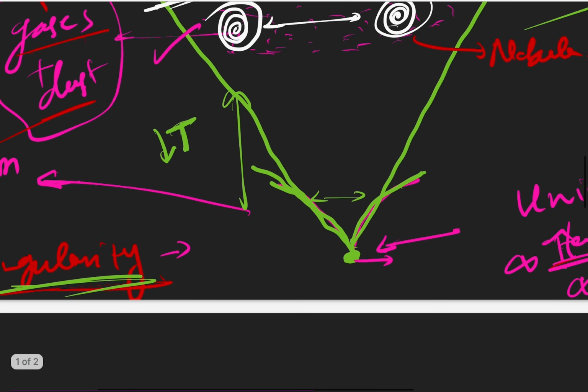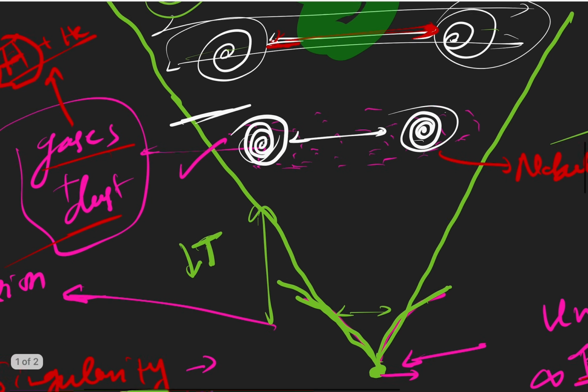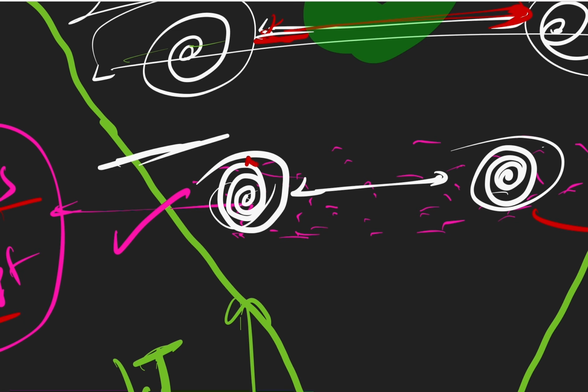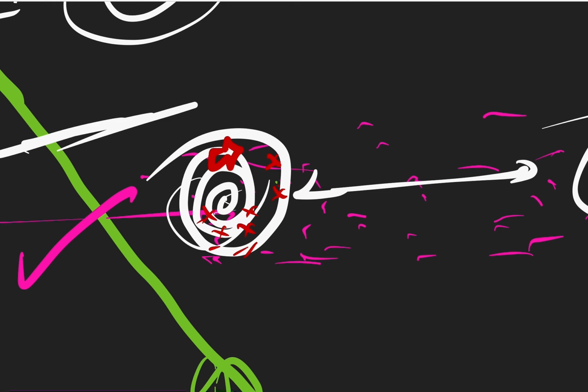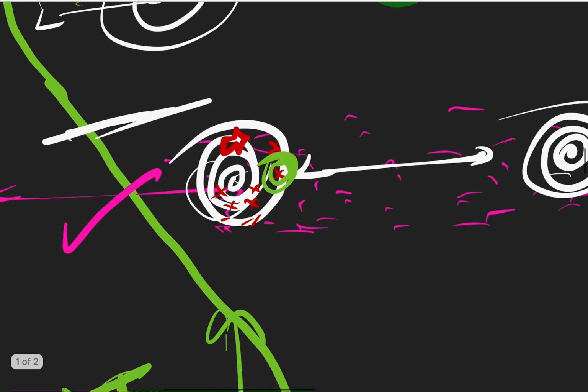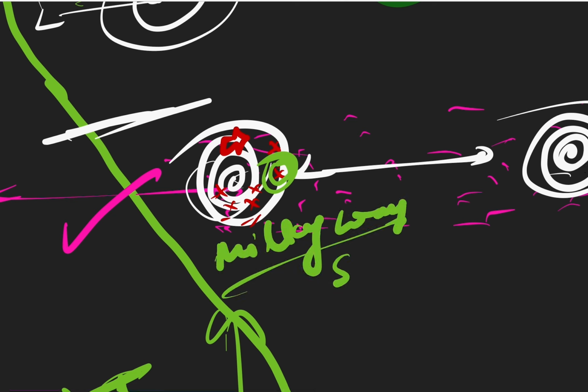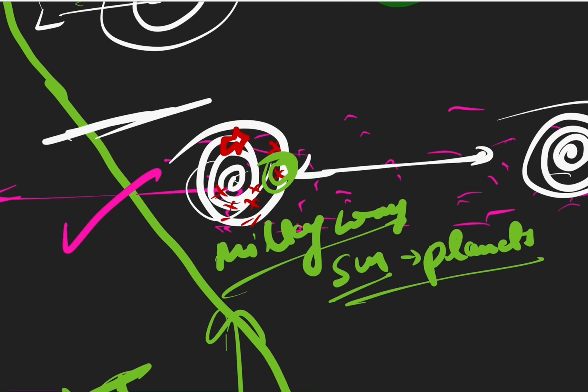So now you know that from singularity came these galaxies. A galaxy is nothing but a huge collection of stars, and around each star planets were created. One such galaxy is our Milky Way galaxy, and in that our star is the sun, and around the sun planets are formed. Exactly how the planets are created out of the stars, for that I will make another video.